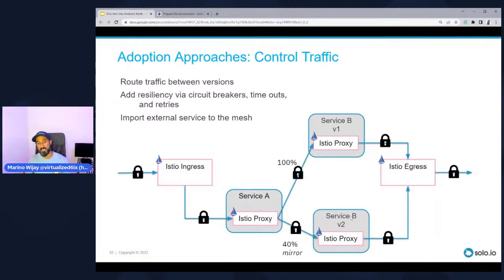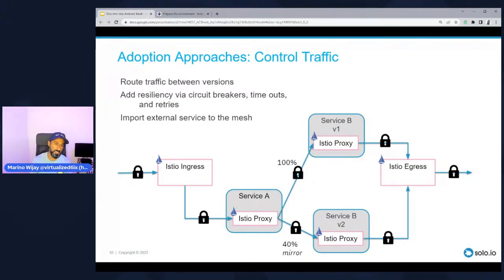And then when I release it, I may do it in a very phased approach where I do 100%, and then I do 90% of V1 and 10% of V2, and then I do 75% of V1 and 25% of V2, and then I phase this. But the reality is, in production, I'm never going to do this manually. I'm actually going to use a tool like Flagger to automate this process so that it'll go back and check the health of V2 anytime requests are being shifted over on a percentage basis.